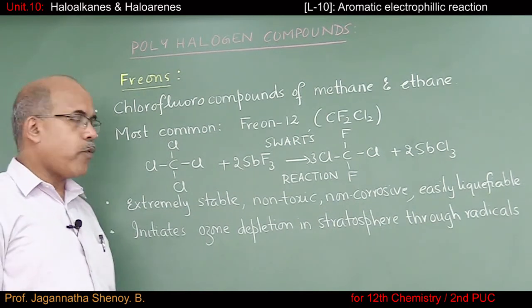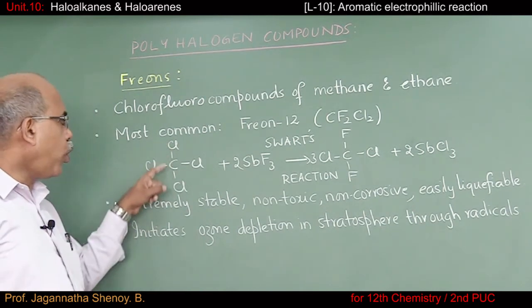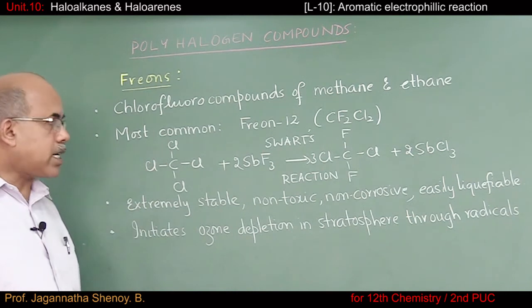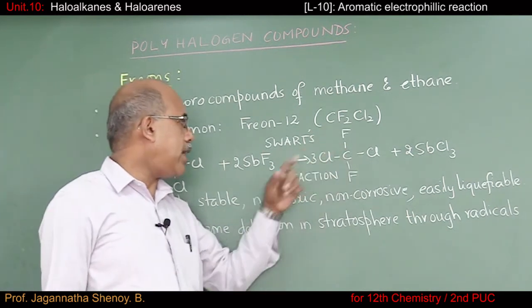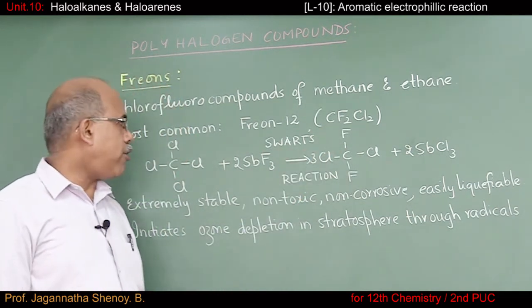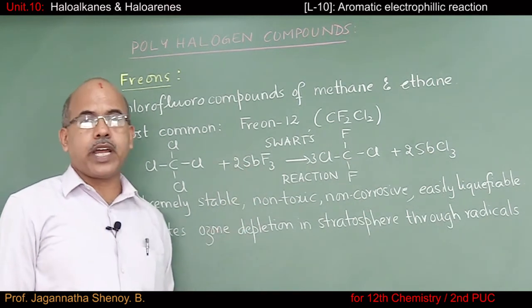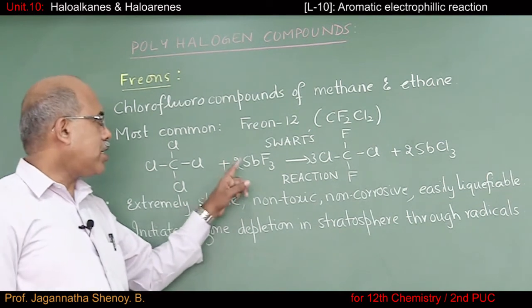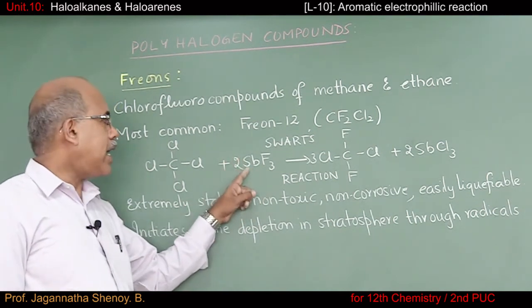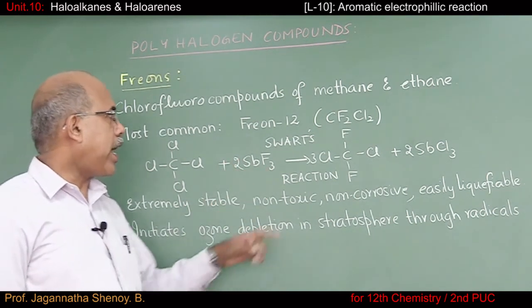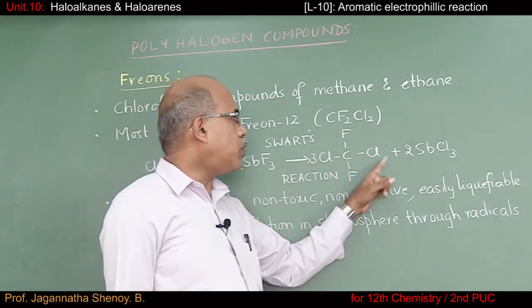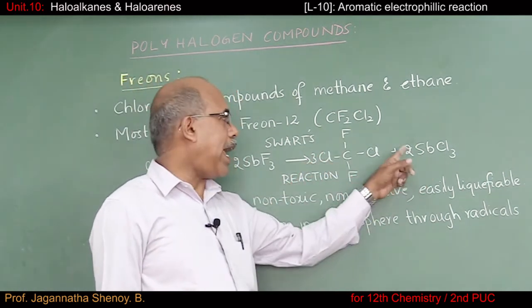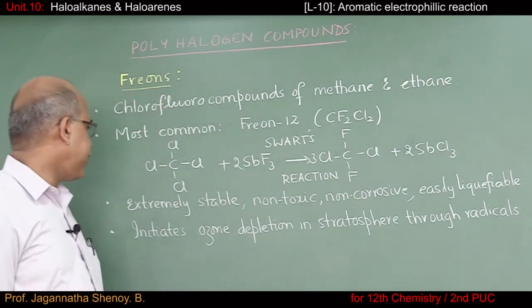But since we need to replace 2 chlorine atoms simultaneously by fluorine atoms, I can go only for antimony trifluoride or cobalt difluoride. I have written the equation here. With antimony trifluoride, we get CF2Cl2. Along with that, we get antimony trichloride.